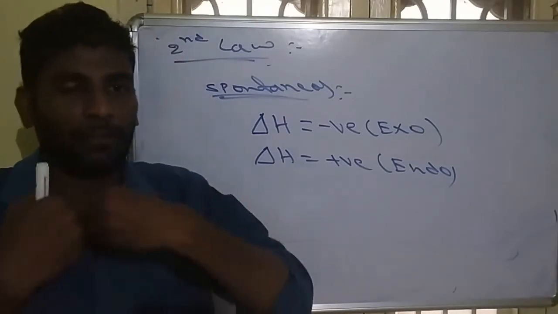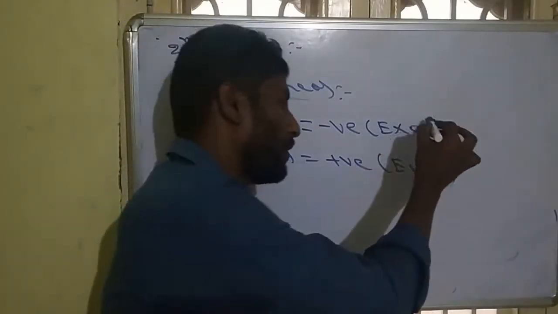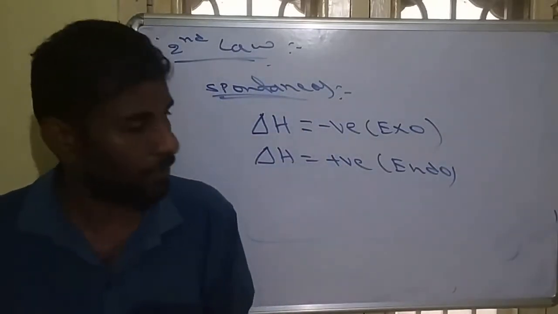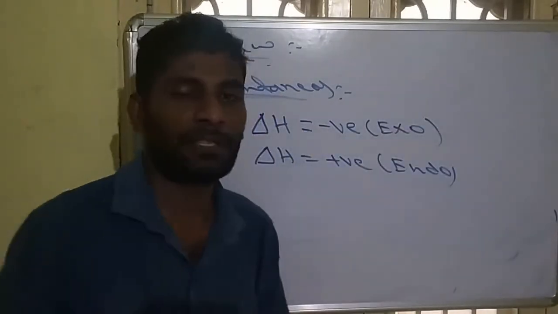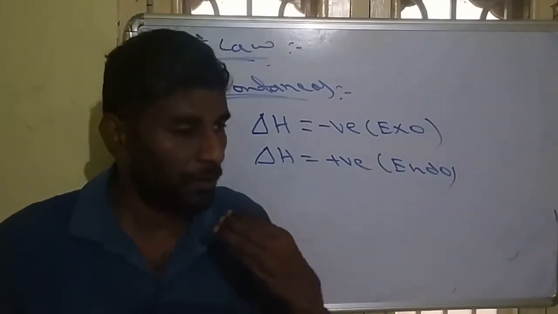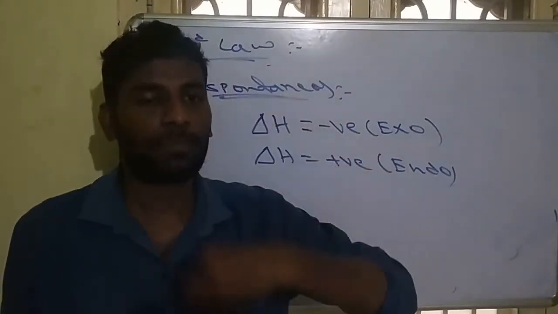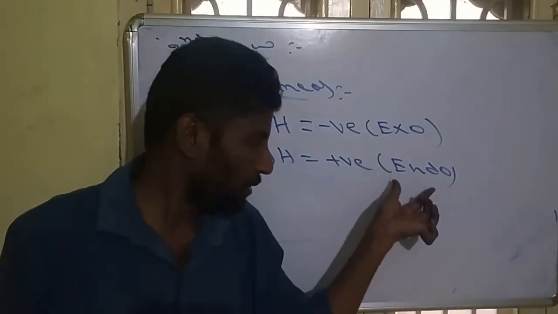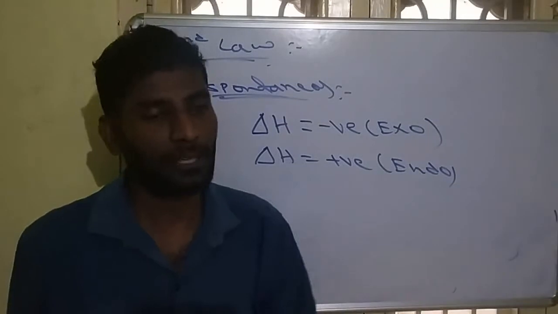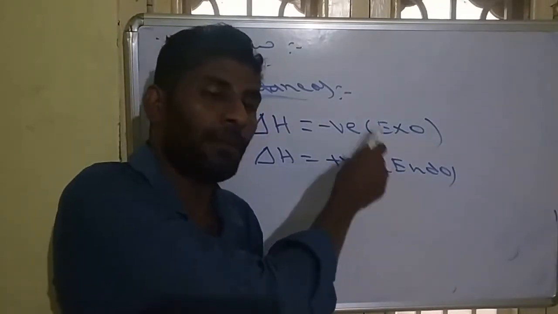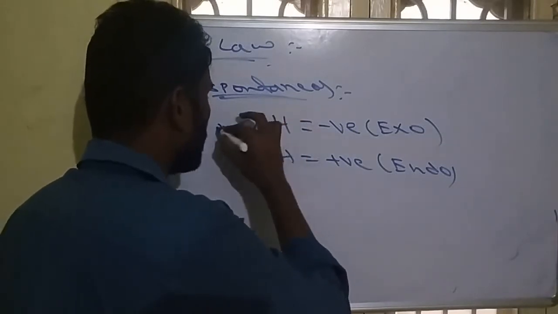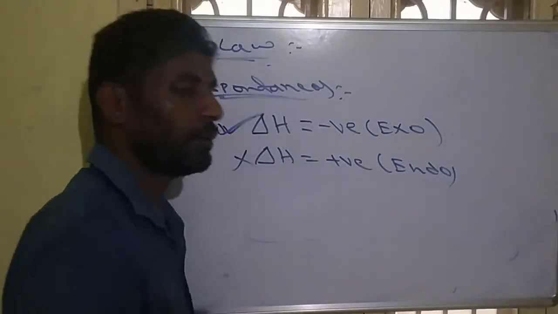So exo reactions give energy and take place by themselves. These are called spontaneous reactions. Endo means absorption of energy. Whenever we give energy, they absorb it and happen. So these happen only by the influence of energy. That's why exo reactions are spontaneous and endo are non-spontaneous.